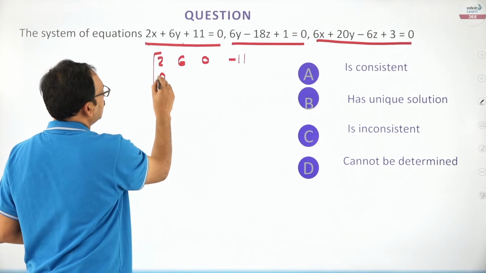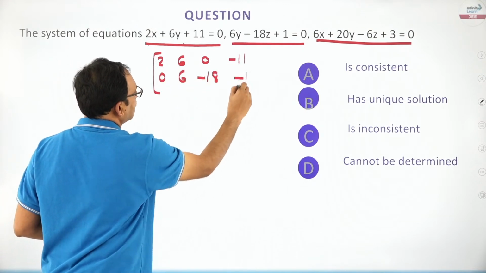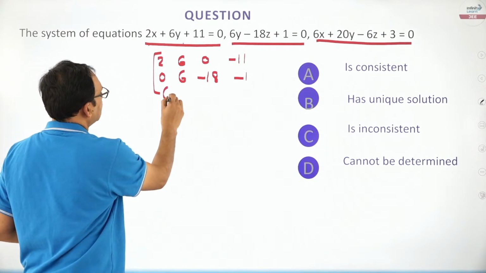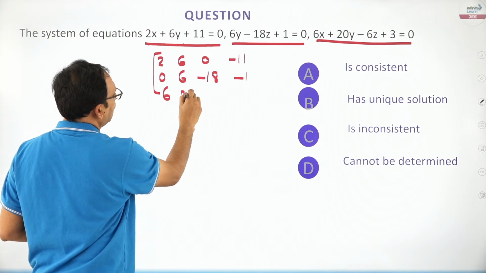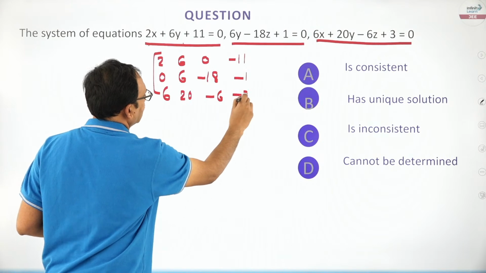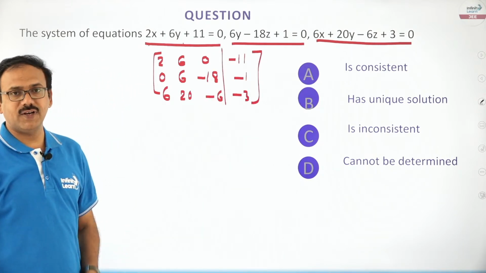Second, x 0, y 6, z minus 18, constant is minus 1, right? And the third one, x 6, y 20, z is minus 6 and constant is minus 3. This is the augmented matrix A by B, my dear friends.